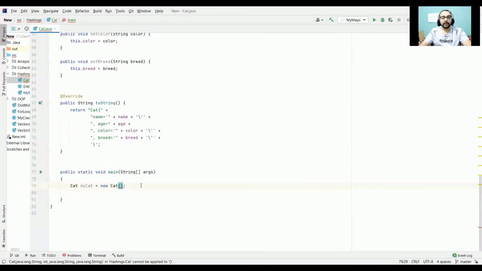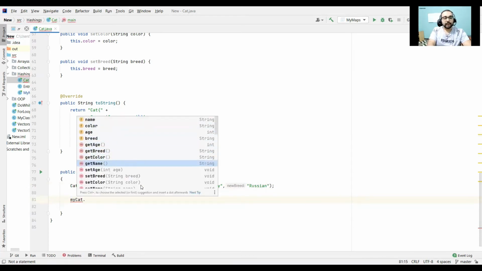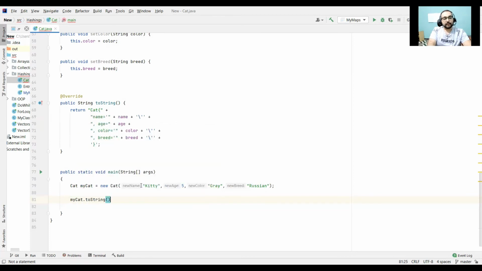I'm going to give values here. Name, let's say, is Kitty. Age is 5. Color is gray. Breed is Persian, Russian is okay. Now I just need to call my myCat.toString function and it's going to print out that information.